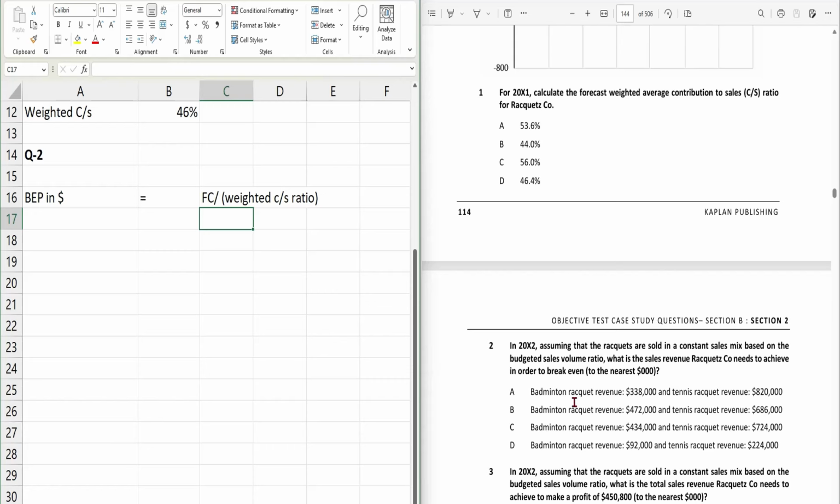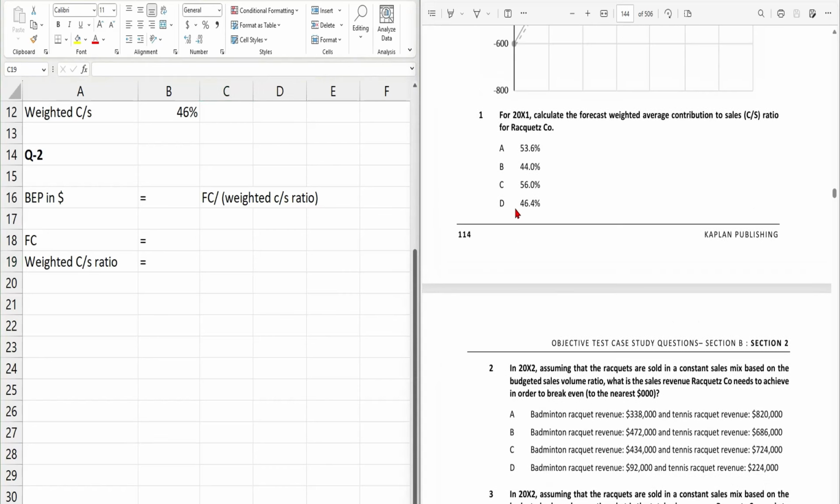So how can we do that? First of all, you need to calculate your BEP for both of the products together. Do we have a fixed cost given in the question? The fixed cost, let's move back to the scenario, and the weighted CS ratio, I think it's provided in the scenario. Let's move to the scenario first.